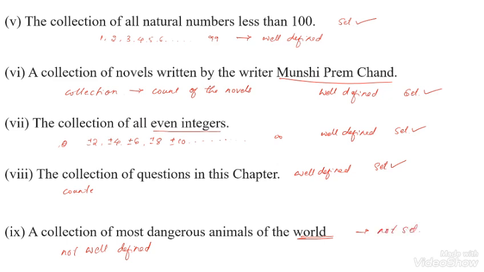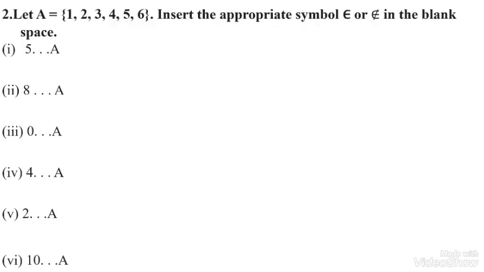Okay, let us move on to the next question. Question number 2. Let A be a set containing the elements 1, 2, 3, 4, 5, 6. Insert the appropriate symbol. One symbol denotes belongs and the other denotes not belongs.